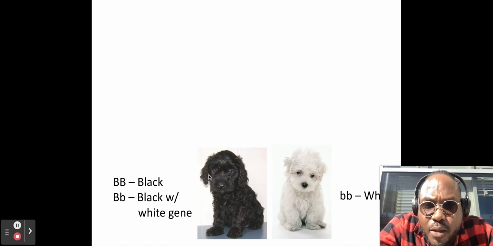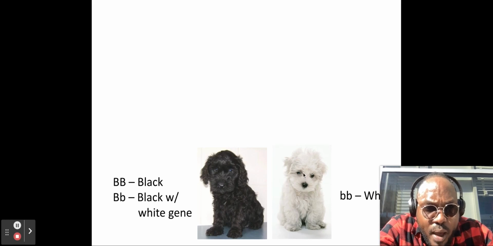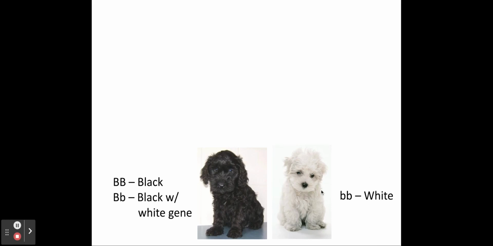So here we have a black puppy and a white puppy. The black is dominant, as you can see, represented by two large B's. But here we have a black puppy with a white gene. So even though this puppy is showing that it's black, it has the white gene in it, so it can actually pass on the white color to its offspring. Now here we have the white puppy. The white puppy has the recessive gene for white, so it's represented by two small b's, and therefore it's white.